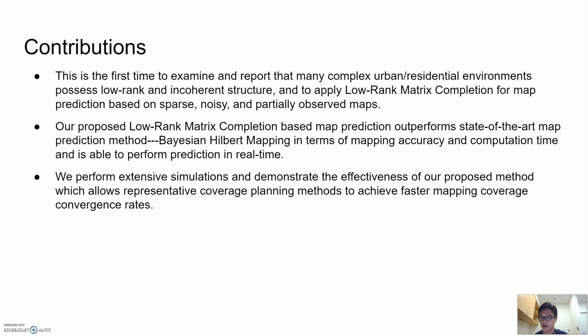The second one is that our proposed low-rank matrix completion-based map prediction outperforms another state-of-the-art map prediction method, Bayesian Hilbert mapping, in terms of prediction accuracy and computation time, such that our method is able to perform dense prediction in real time. The last one is we have performed extensive simulations and demonstrated the remarkable effectiveness of our proposed method.